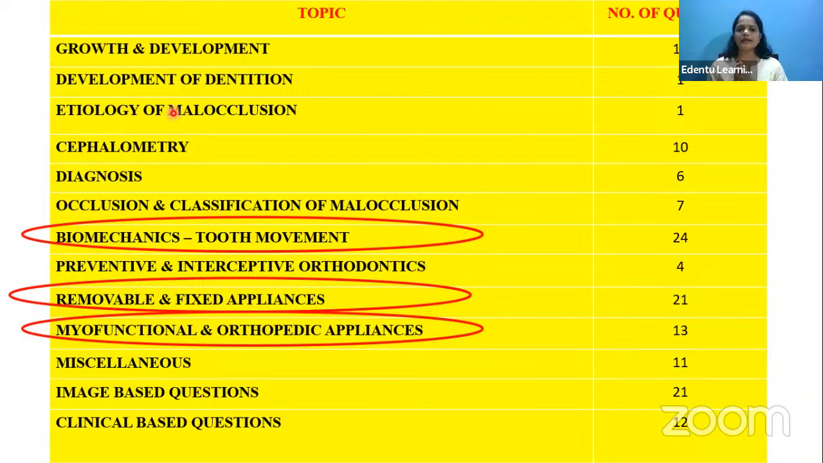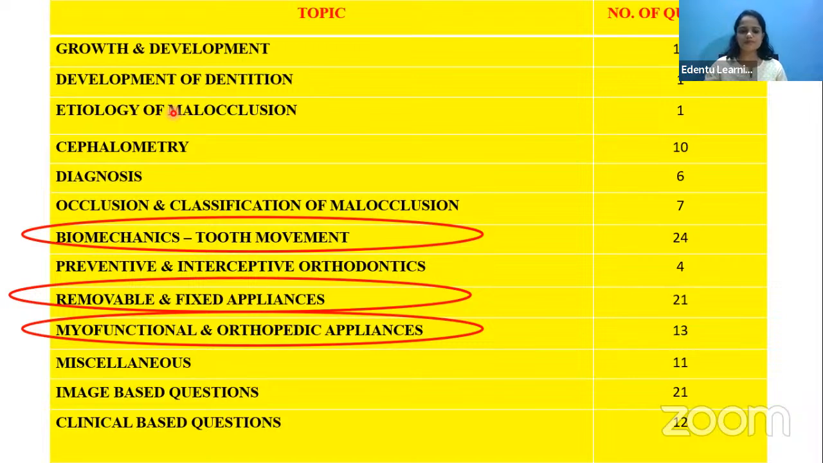I'm not saying that you can skip the other topics. You should also focus on the other topics, but for these three topics, please give more time while studying. Please study these three topics thoroughly, because more questions were asked from these topics repeatedly.